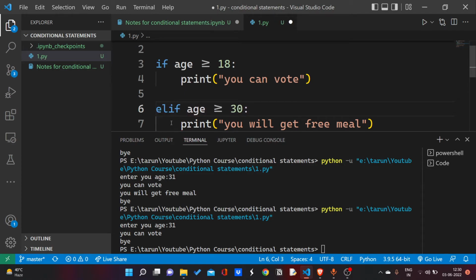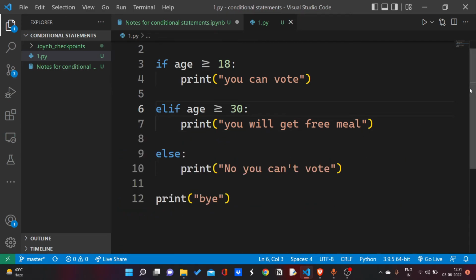It is really helpful in tasks where, if the first condition is not true, then we want to check the next condition. But in some cases we need to check all the conditions, and there we can use if. If there is a need to check only the first true condition, then we don't need to check the other conditions. There we can use elif.